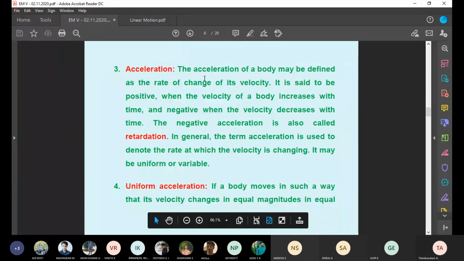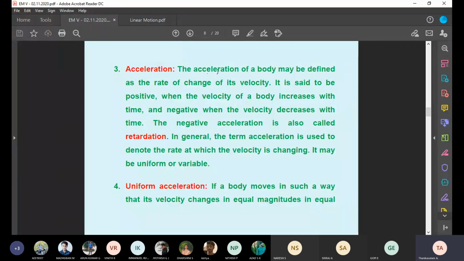Then acceleration. Acceleration means change of speed. We know in first gear we can go up to some speed only. If you change from first gear to second gear, we can go to some higher speed. Then if you change from third gear to fourth gear, we can increase the maximum speed. That is called acceleration. Without a gear also, sometimes, like the scooty, the ladies' vehicles, without gears are coming nowadays. They just rotate the throttle to accelerate. So without changing gear, they can accelerate.